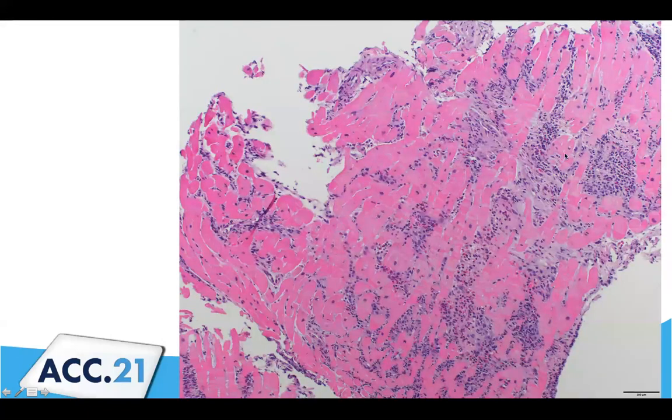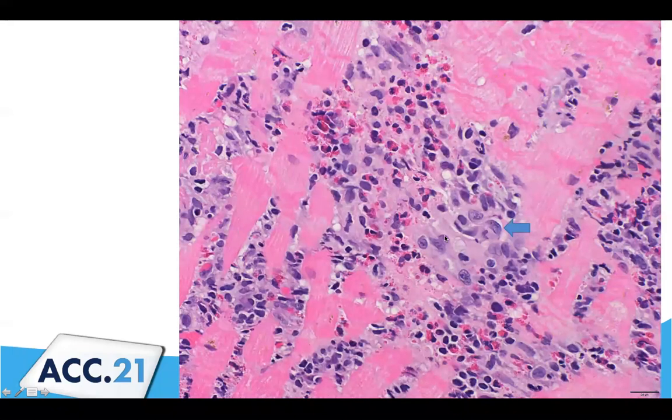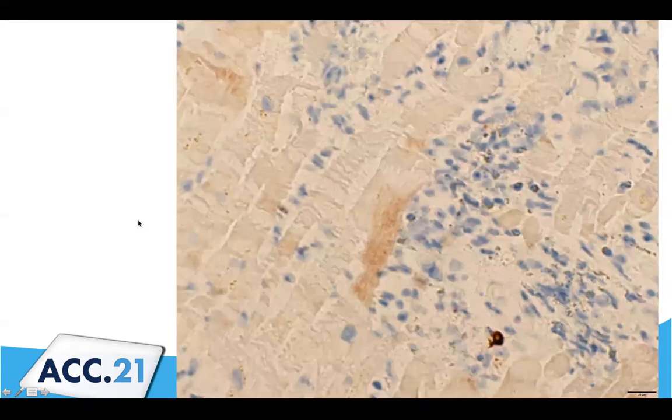So we did a biopsy, which showed interstitial infiltrating inflammatory cells. Ultimately, there was a population of eosinophils, which was interesting, and then these larger mononuclear cells that were concerning for either leukemic infiltrate or macrophages. The CD68 stain shows that they're likely macrophages, and a negative CD117 stain shows that they're probably not blasts.